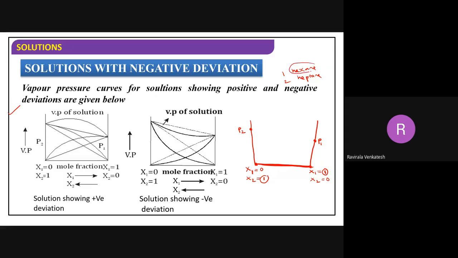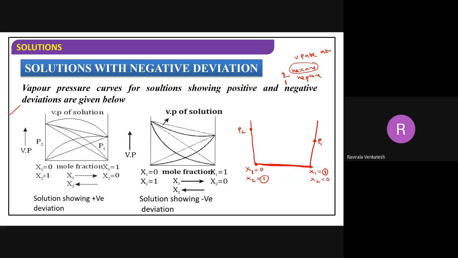Hexane is having less molar mass, therefore its vapor pressure is more. So I have written it reversely. You take this one as 2 and this one as 1 here. So whichever is having lesser or higher, leave it at that.